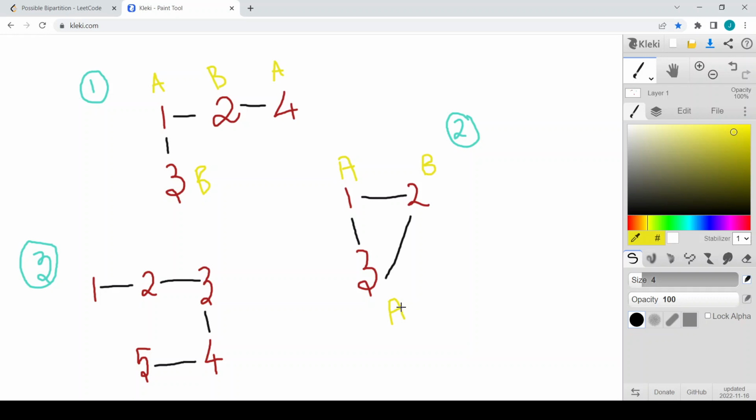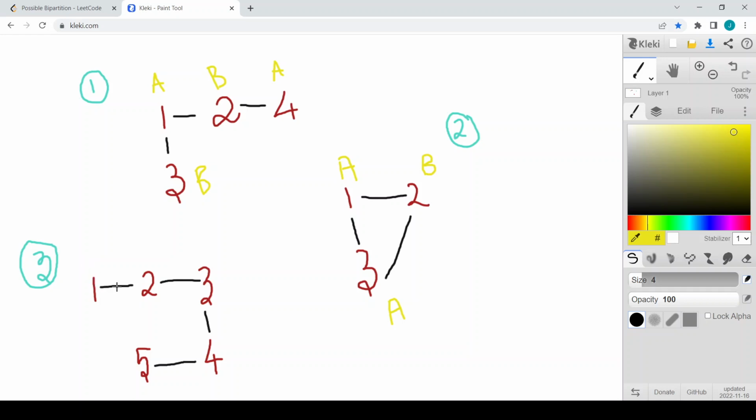And there is an edge between 3 and 1, but you can see that 3 and 1 have the same group ID. As you can see, 3 and 1 have the same group ID, and definitely I cannot have it like this. So let us analyze the same stuff over example 3.